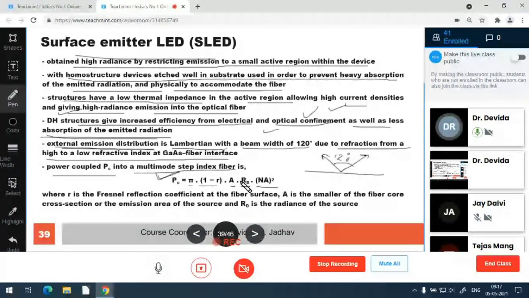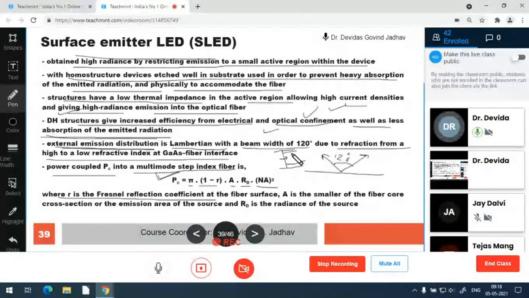So pi into (1 minus R) into A into Rd into NA squared. Pi is the constant 3.14. (1 minus R) involves the Fresnel reflection coefficient. Two materials are there: one is the semiconductor material of the LED and one is the glass material of the fiber core. So when a photon goes from one material to another with a different refractive index, the semiconductor has, suppose, 3.6 and glass has 1.5. Different refractive indices are there, semiconductor 3 or 3.6, and glass about 1.49.